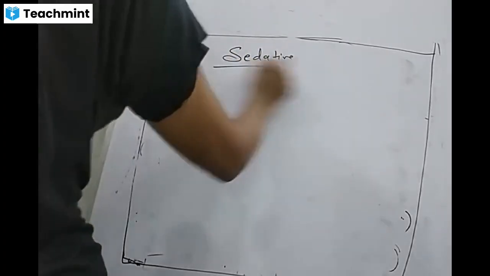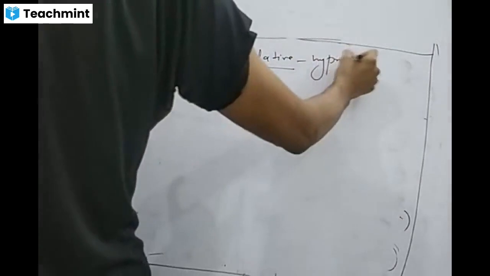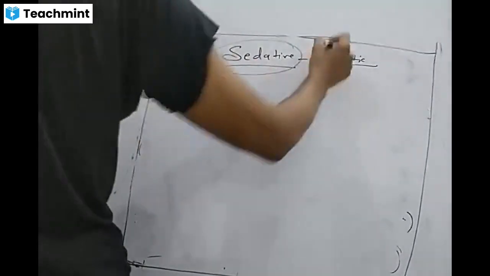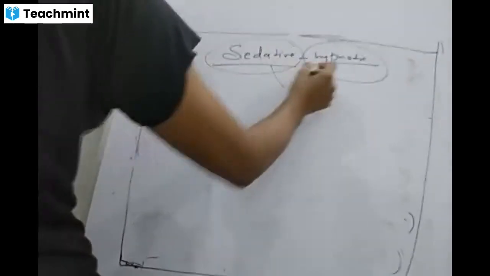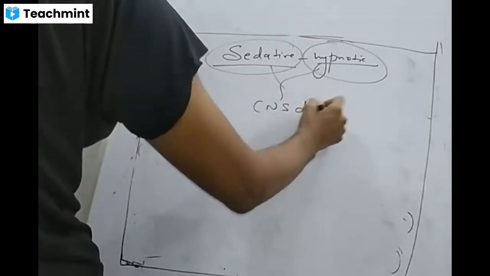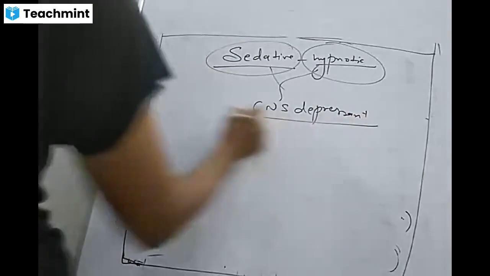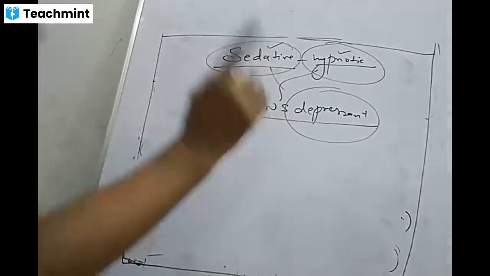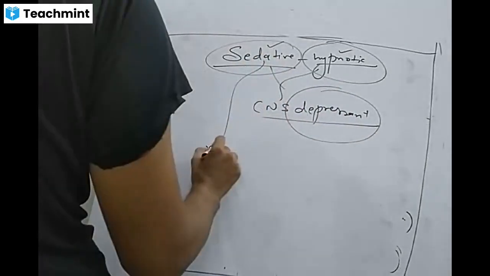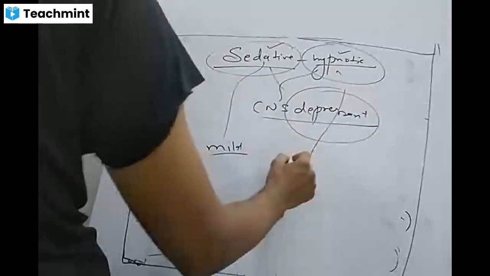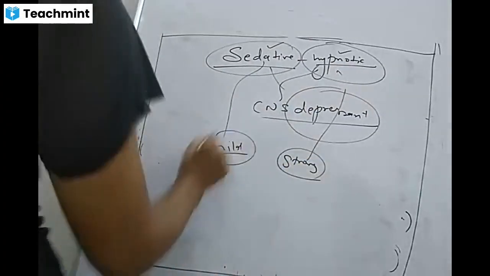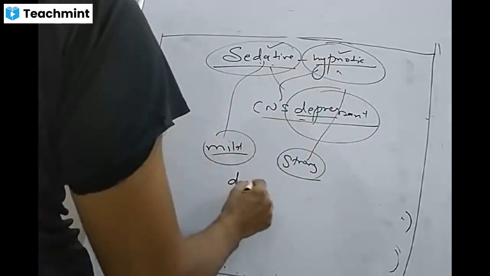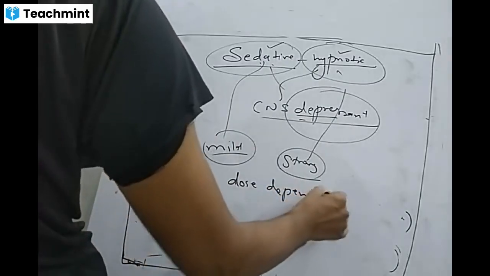So today's topic is about sedatives and hypnotics. These two categories of drugs, we call them CNS depressants. It means sedatives and hypnotics, both drugs depress the CNS. They are mild and a little bit strong. It means the CNS depressant activity is dose dependent.